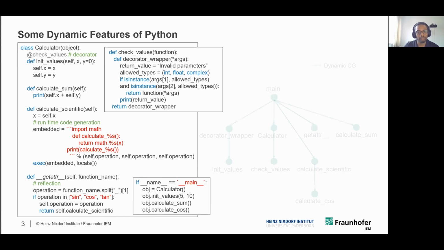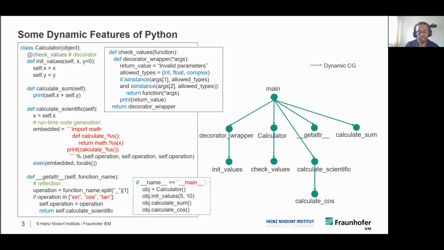Let's now look into the dynamic call graph of this example. A dynamic call graph is a call graph that is recorded at runtime. For this example, we have 9 nodes and 8 edges in total. Let's also look into the static call graphs generated by two of the frameworks, which I will introduce in the following slides. Here we can see that the static call graphs fail to generate many of the dynamic call graph edges. And these missing edges largely impact the quality of any static client analysis.